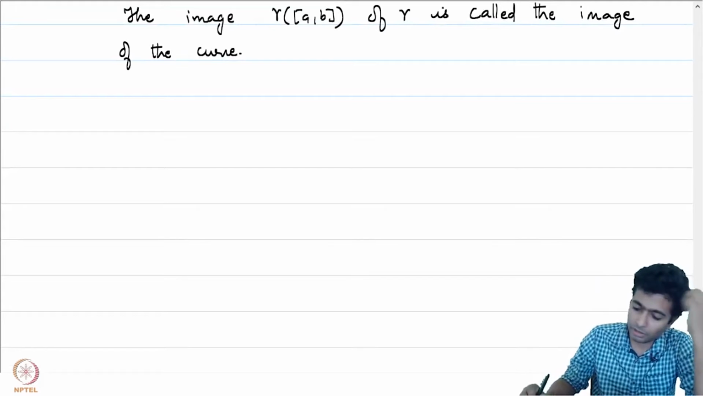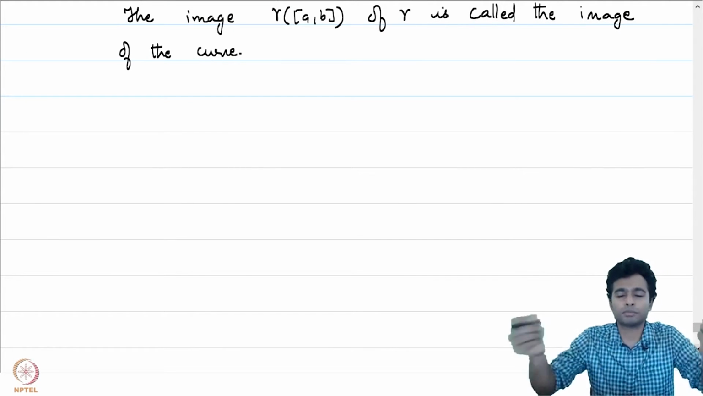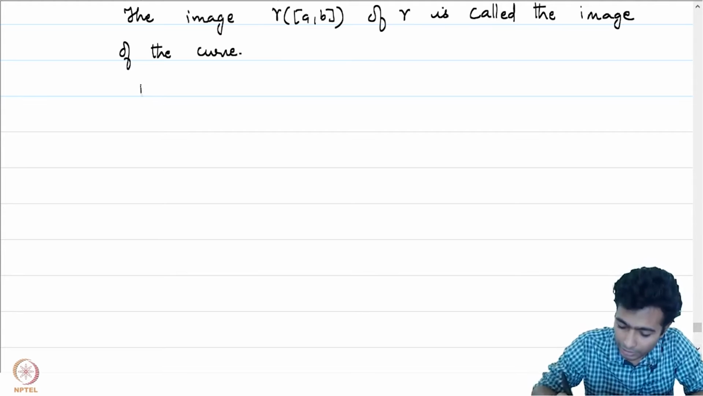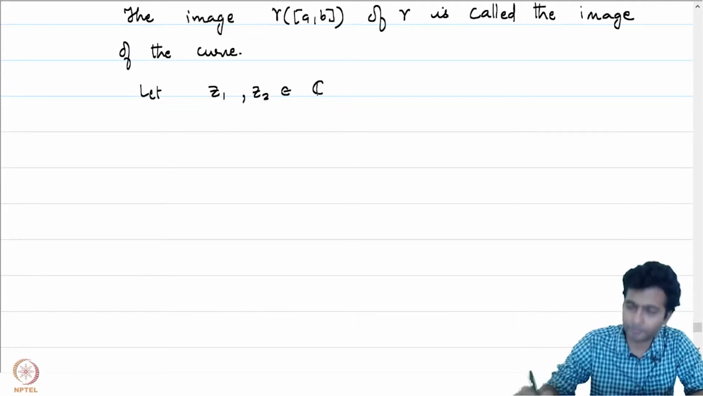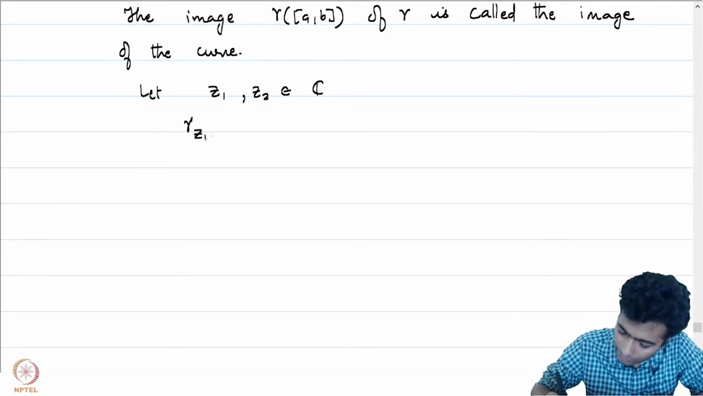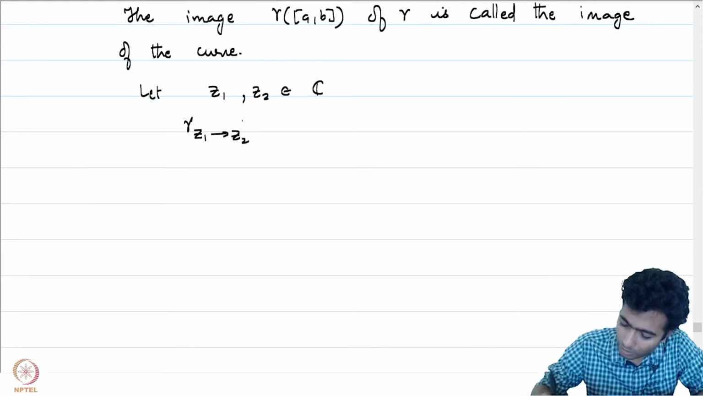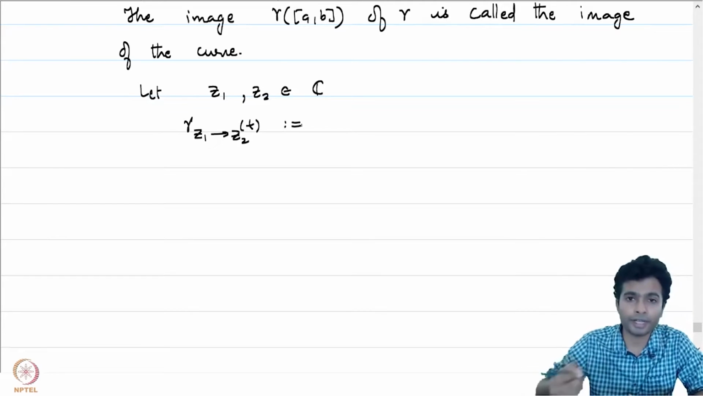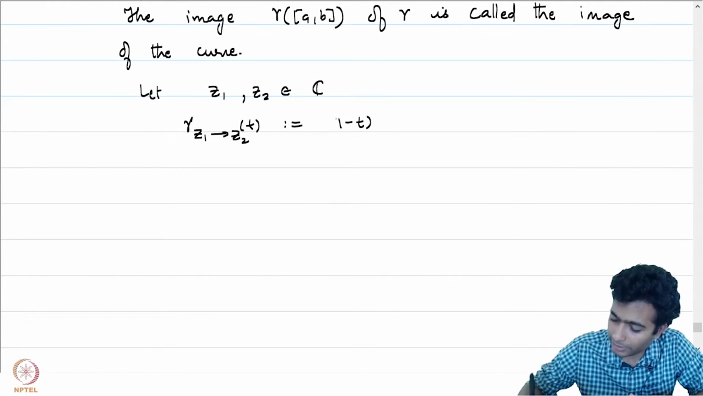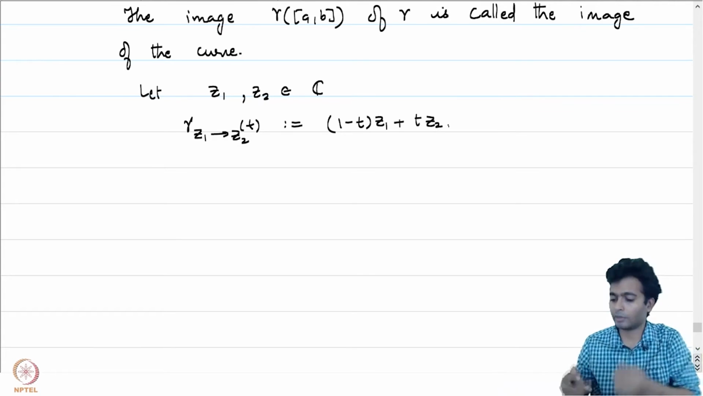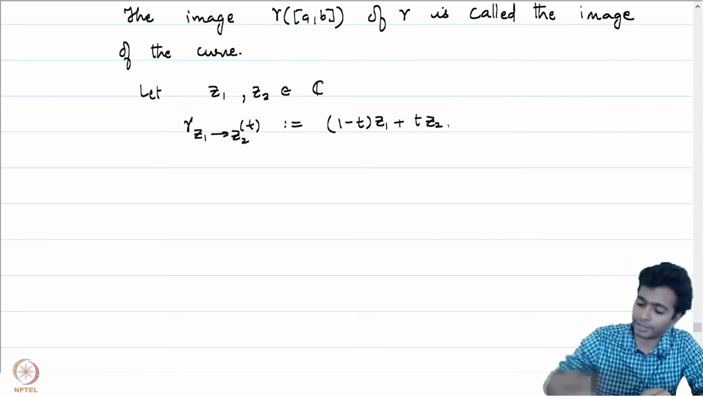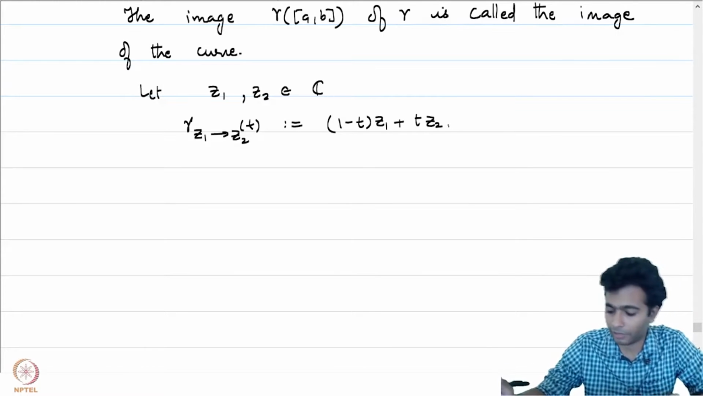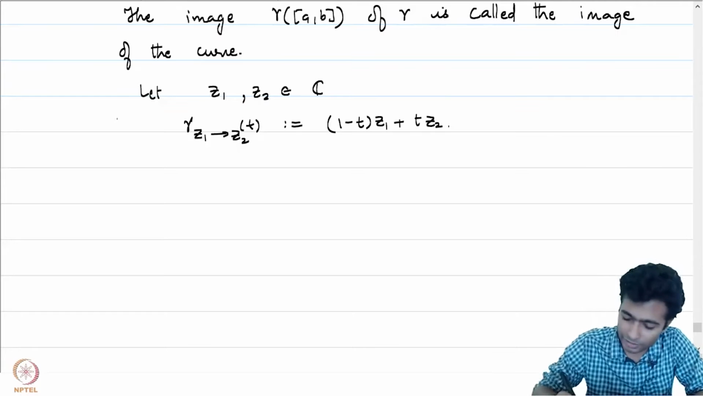The first example is a straight line from a point z1 to z2. Let z1 and z2 be two points in the complex plane. Gamma z1 to z2 of t is defined to be (1 minus t) times z1 plus t times z2. What is that? At t equal to 0, this is z1, at t equal to 1, it is z2. So this is the straight line path which we are familiar with. This curve is one of the first examples.